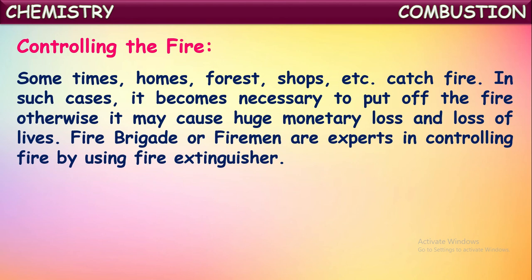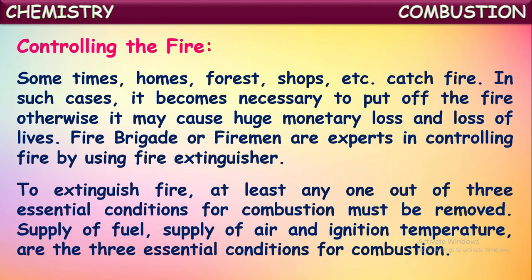So, fire brigade or firemen are experts in controlling fire by using fire extinguishers. To extinguish fire, at least any one out of these three essential conditions for combustion must be removed. So for the combustion of a substance there are three essential conditions. In the presence of these three essential conditions only, combustion of a material will continue. So if you remove any one of these three essential conditions, then that fire will be extinguished.